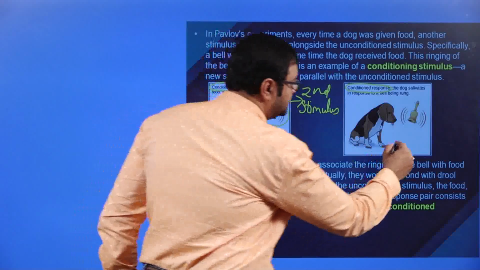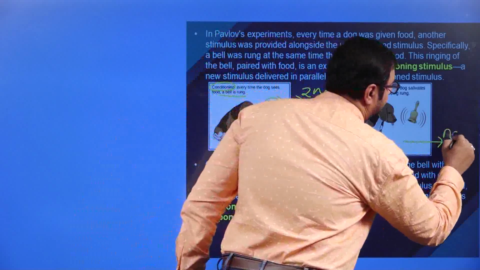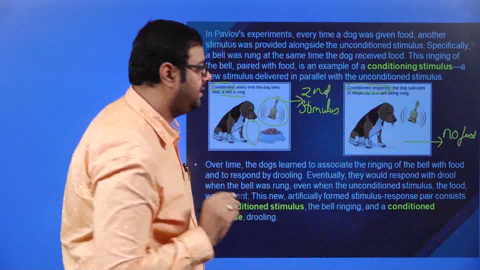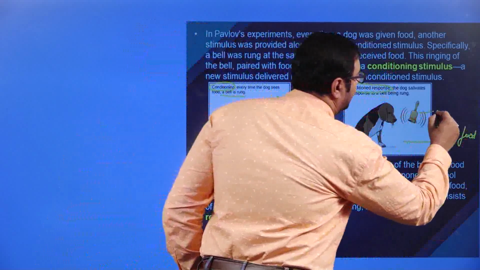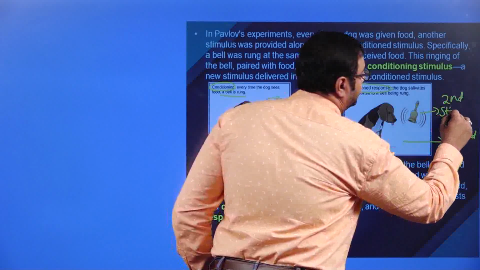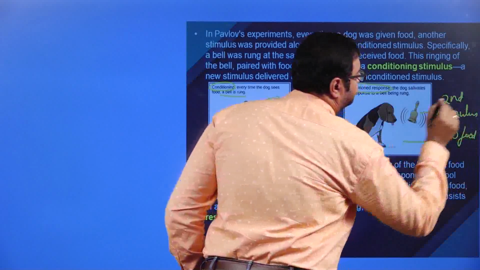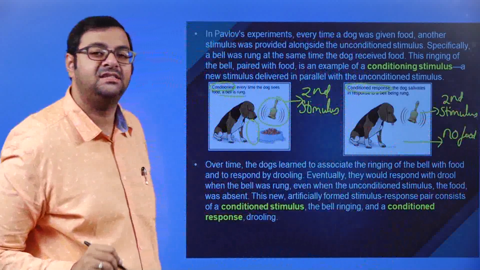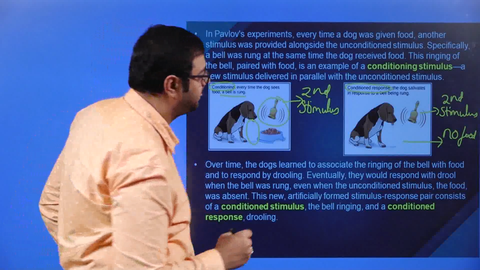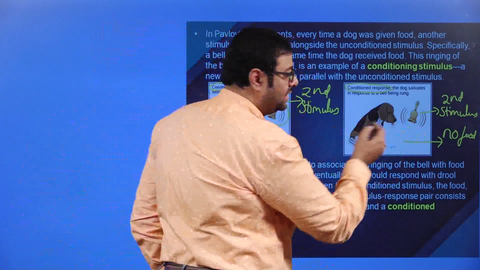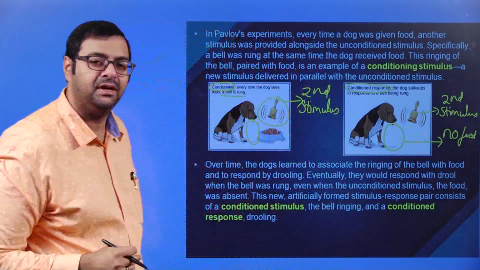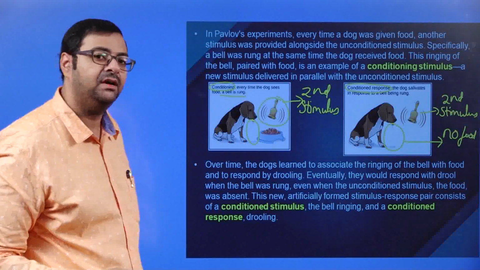Now here you can see that there is no food put. But he had given the second stimulus. When Pavlov gave the second stimulus without food, the dog started drooling, more saliva was coming from the dog.